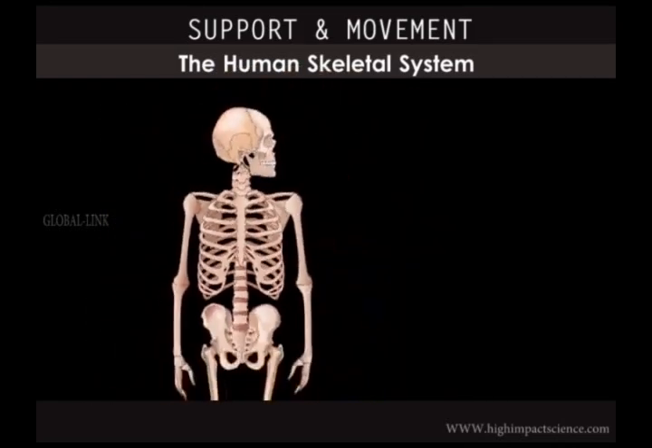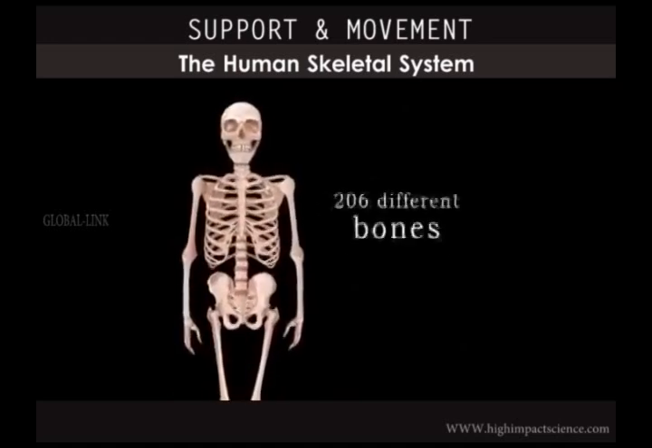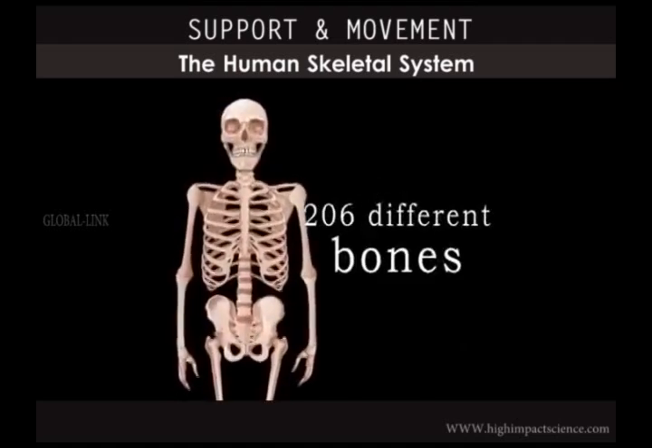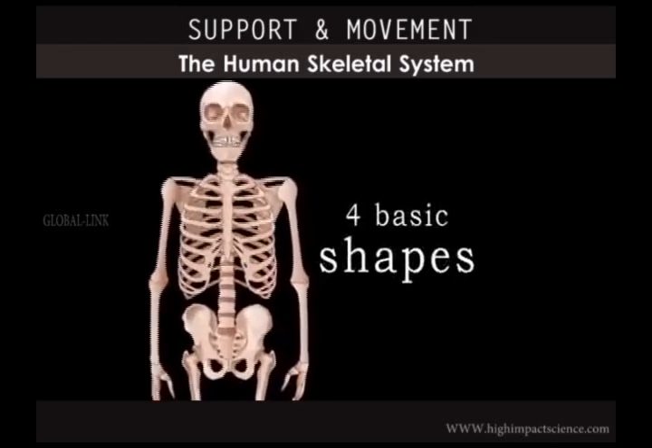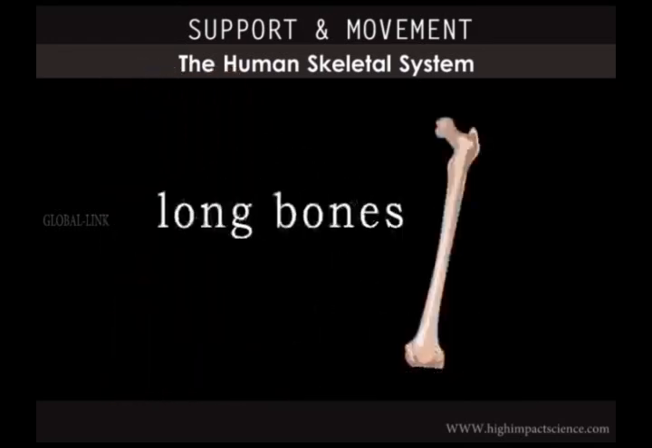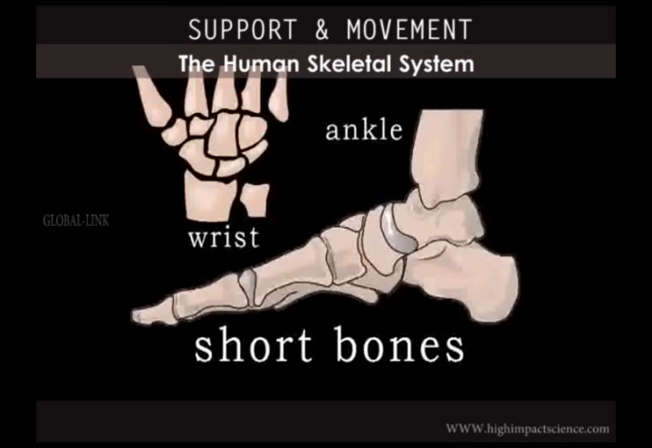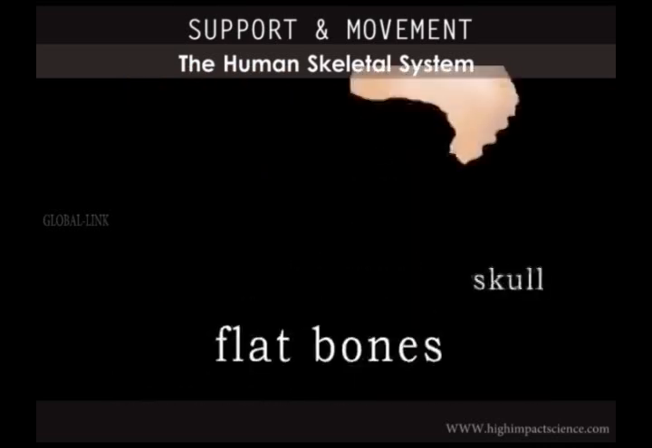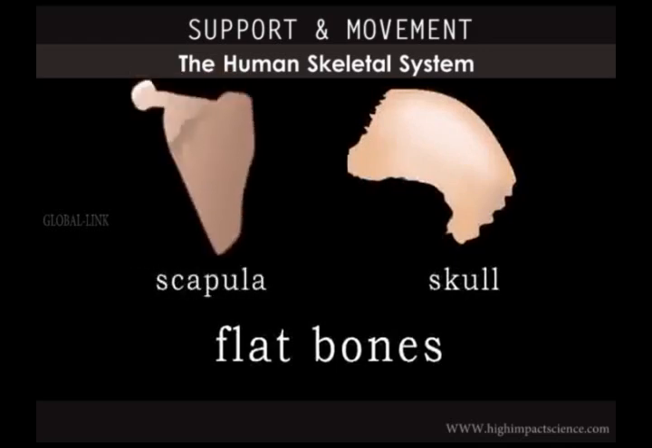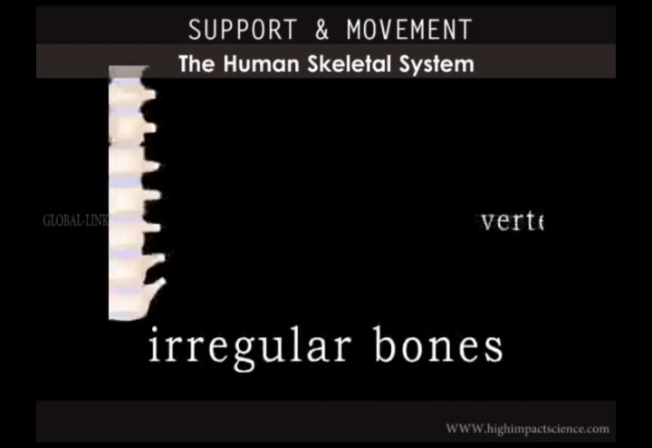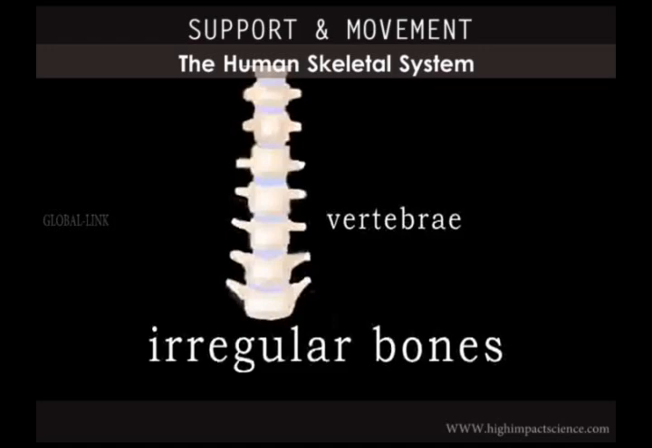The skeletal system of an adult is made up of 206 different bones, which come in 4 basic shapes. Long bones such as femur, short bones like the wrist and the ankle bones, flat bones such as those of the skull and scapula, and irregular bones like the vertebrae.